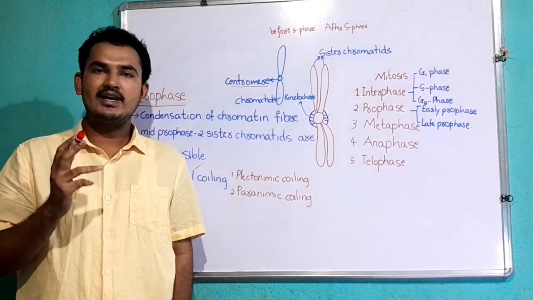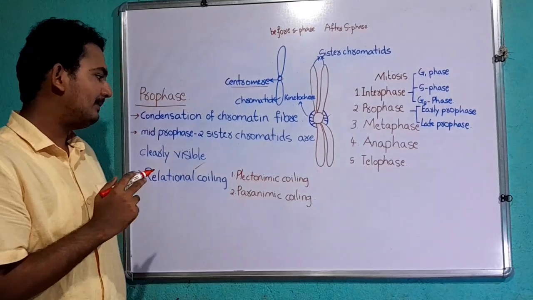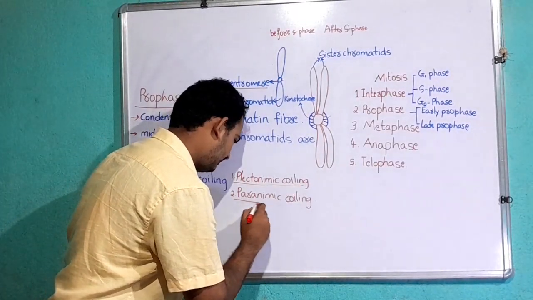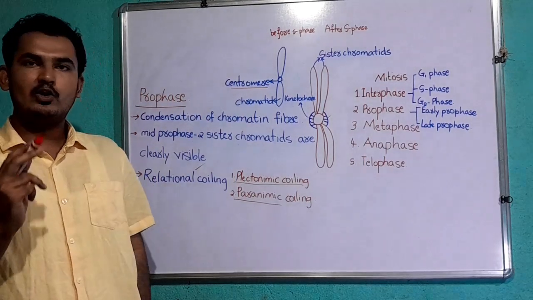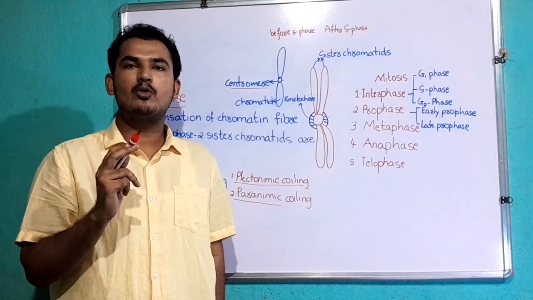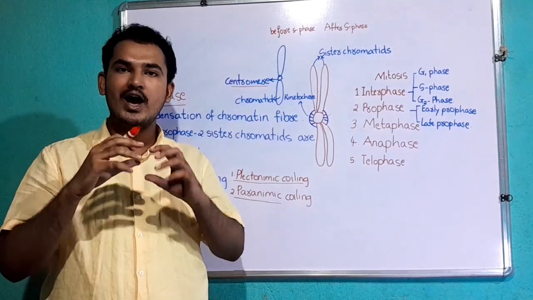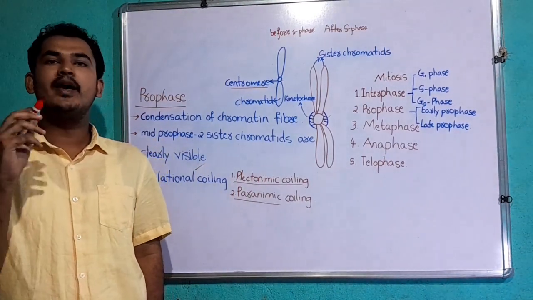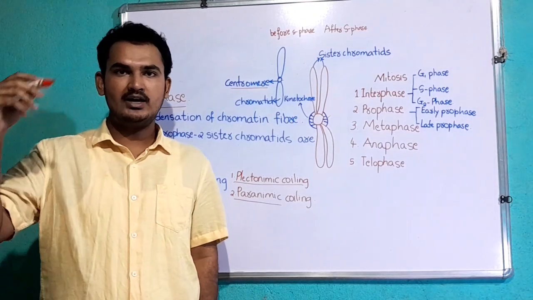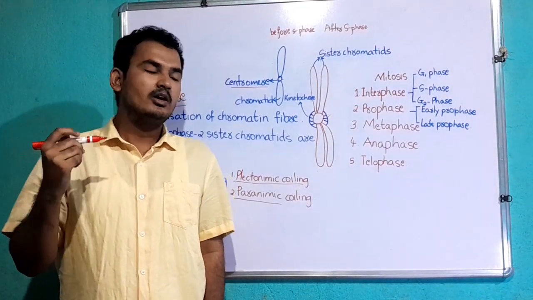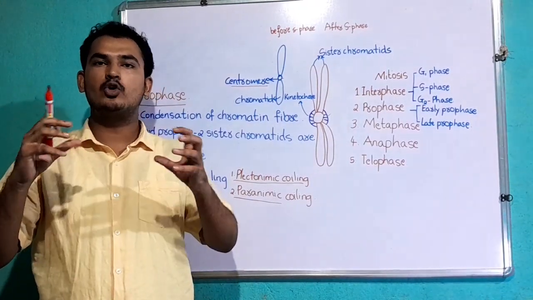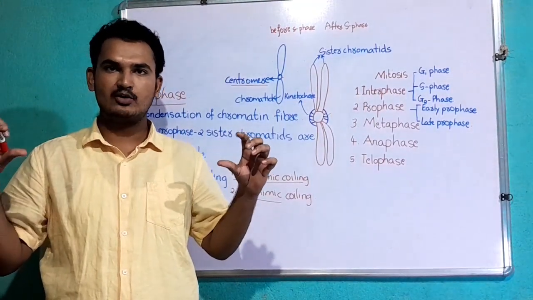Relational coiling is of two types: plectonemic coiling and paranemic coiling. In plectonemic coiling, the two sister chromatids of a chromosome are coiled around each other like a rope, where two threads of the rope are coiled around each other. In order to separate the two sister chromatids, we need to rotate the chromosome.